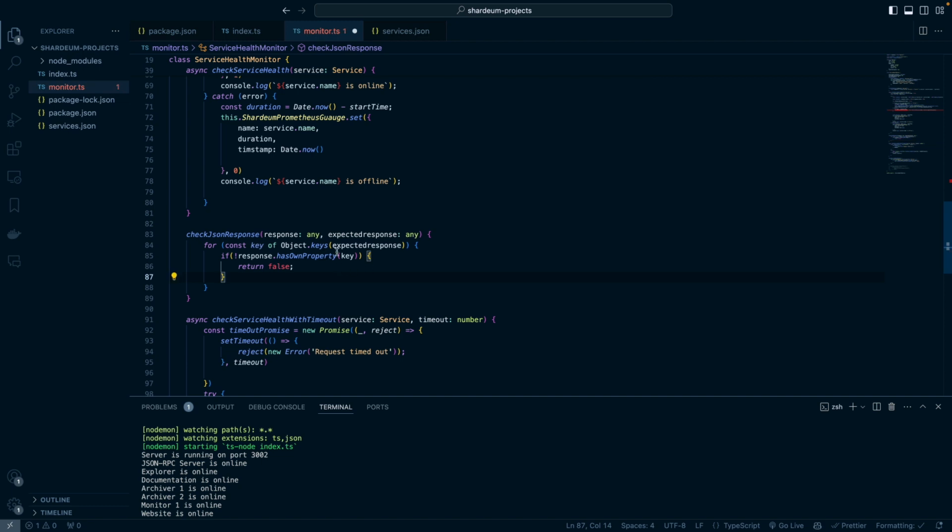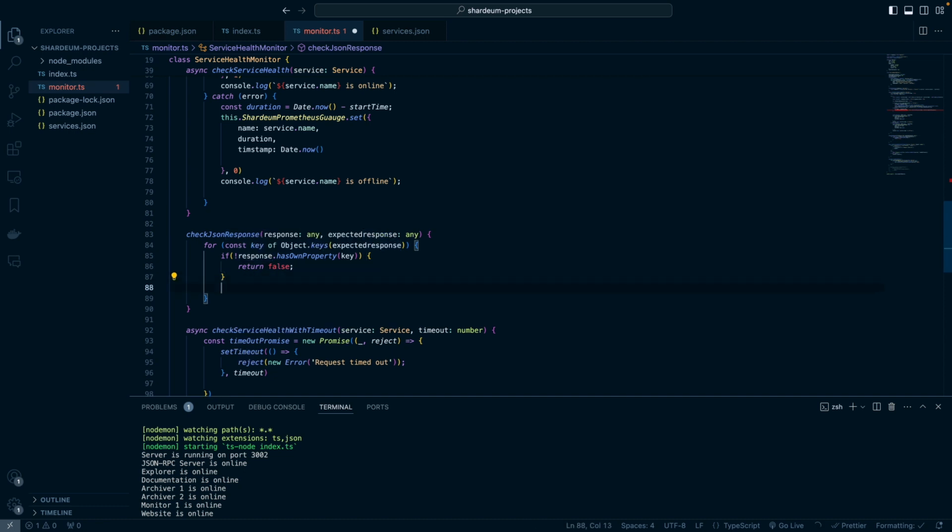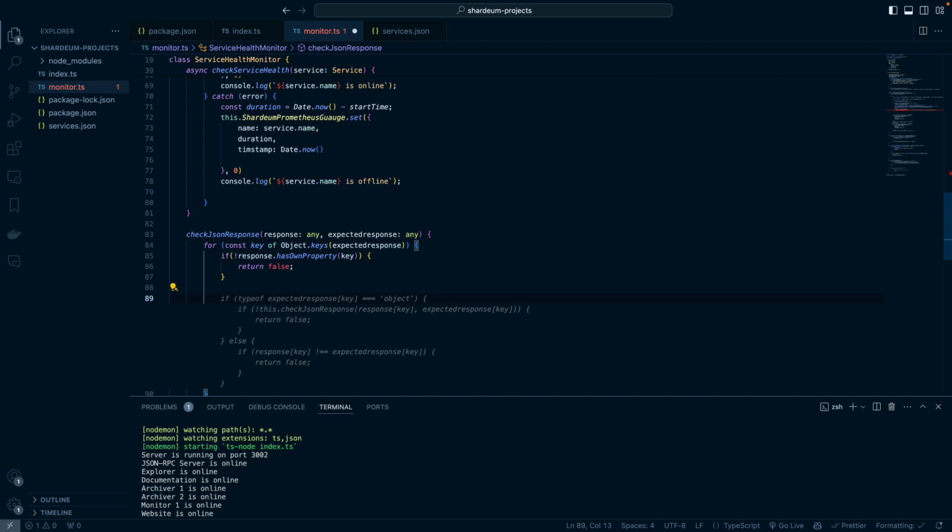So if the keys we have in the expected response do not exist in the actual response that we get from the server, then we just return false. Now, if the key exists in both objects, we want to check the type of the value that is associated with that key. For instance, if the value is an object, but it's not an array, we will recursively call the checkJSONResponse function to compare the nested objects inside of response and expected response.